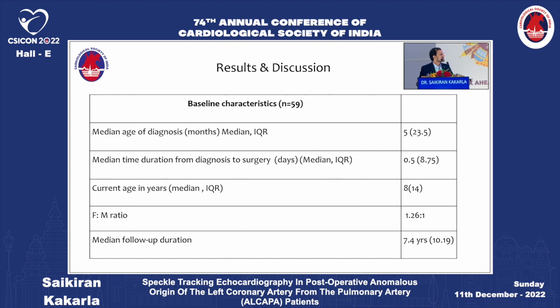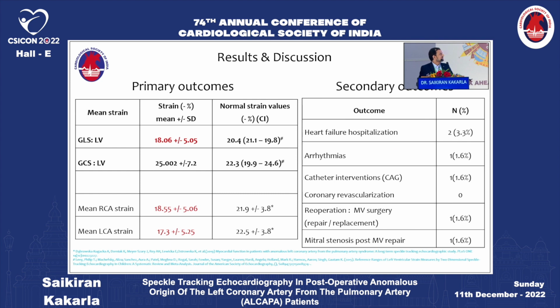Median age of diagnosis was 5 months, and median duration from diagnosis to surgery was 12 hours. The female to male ratio is 1.26, and median follow-up duration was 7.4 years. Coming to my primary outcomes, mean global longitudinal strain of LV was 18, mean circumferential strain was 25, mean RCA territory strain was 18, and mean LCA territory strain was 17, which were significantly lower when compared to the normal age-related strain cutoffs. Among secondary outcomes, 2 patients had heart failure post-operatively, and 1 patient had VT, which was successfully managed.